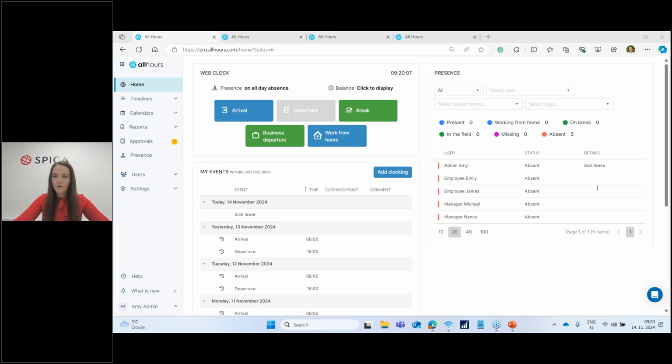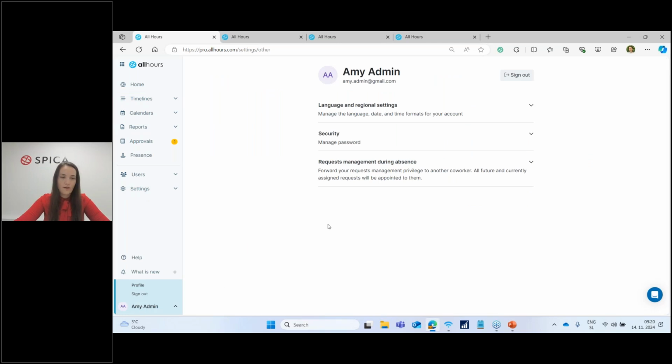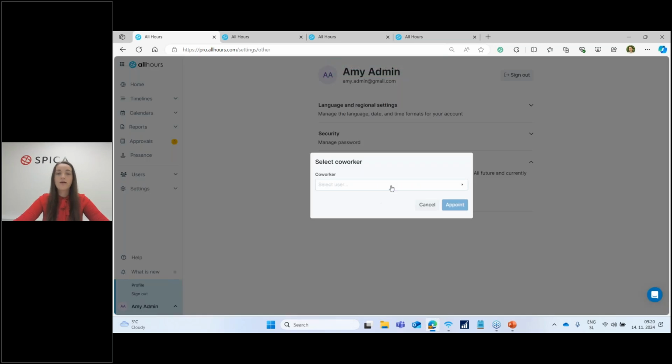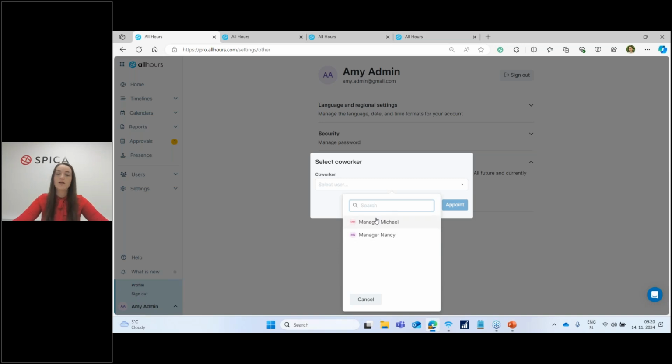Okay, so the first question: can users with the employee role also be appointed as substitute approvers? Yeah, this is a valid question. As I was showing you before, if I go back under the admin and request, let me just dismiss him. The only ones that show up here, in our case, are the managers. We don't see other employees. For example, Emily, whom we were looking at earlier, is not shown here.